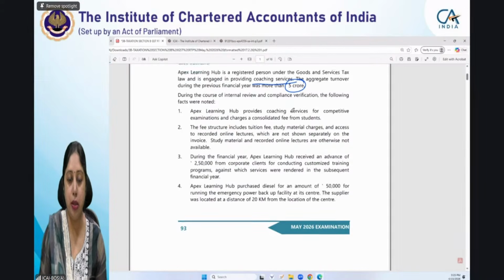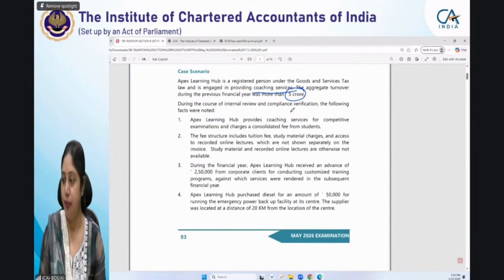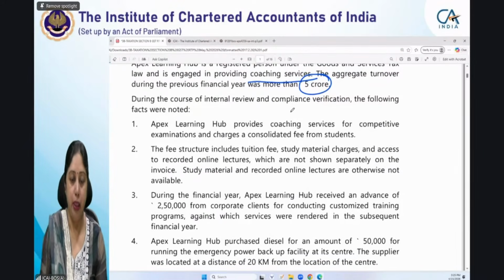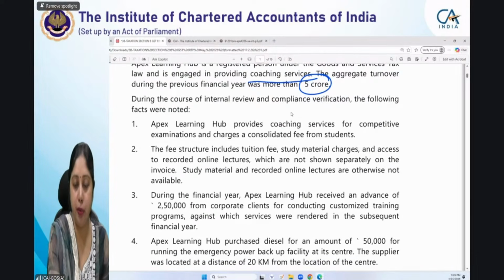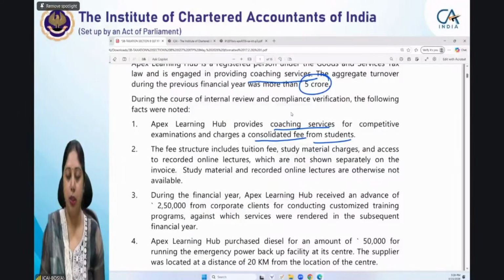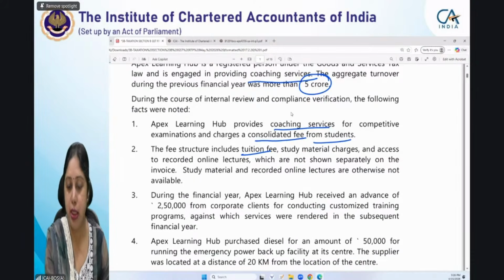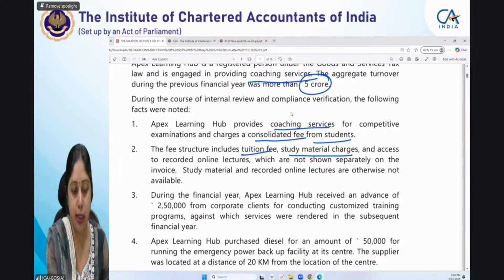During the internal review and compliance verification, the following facts were noted. Apex Learning Hub provides coaching services for competitive examination and charges a consolidated fee from the students. Now, this consolidated fee, what does it comprise of? It comprises tuition fee, study material charges, and access to online lectures.